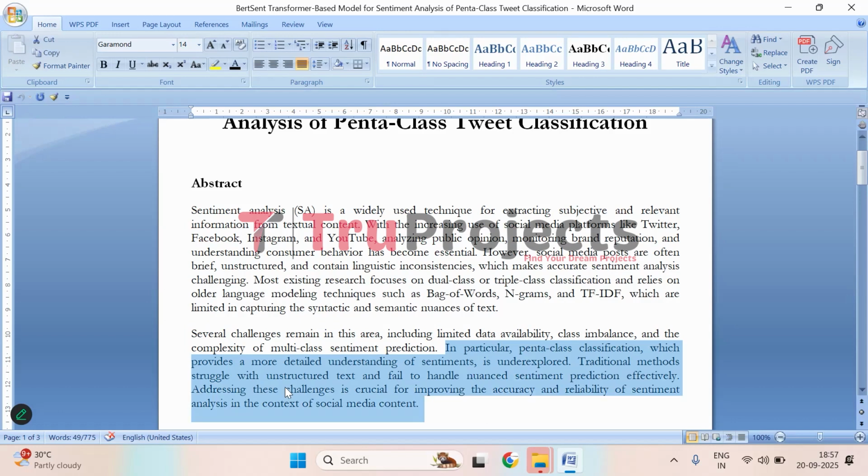Multi-class sentiment prediction, especially penta-class classification, which divides sentiment into five categories, is even more difficult. This kind of classification gives a more detailed view of how people feel, but it hasn't been studied much yet. Traditional methods also fail to capture subtle differences in sentiment, like the difference between positive and extremely positive. Tackling these challenges is really important if we want sentiment analysis to be accurate and reliable, especially for understanding opinions on social media.